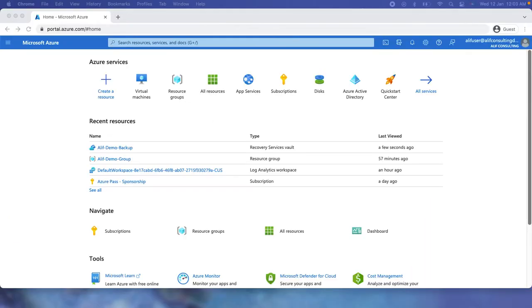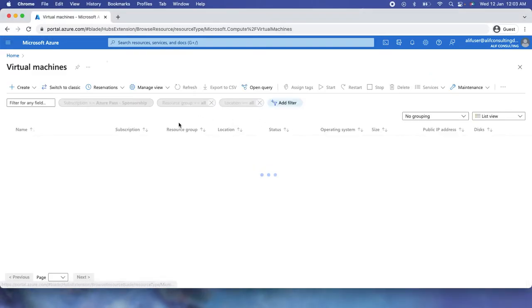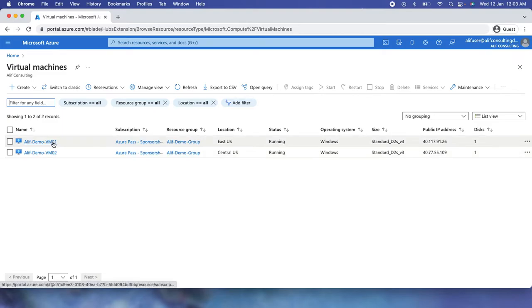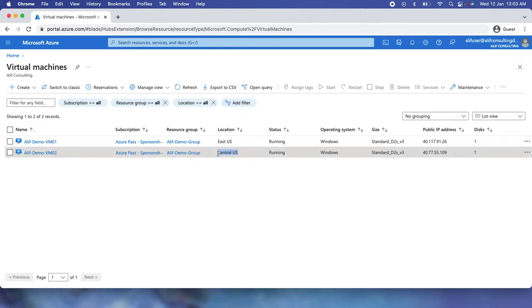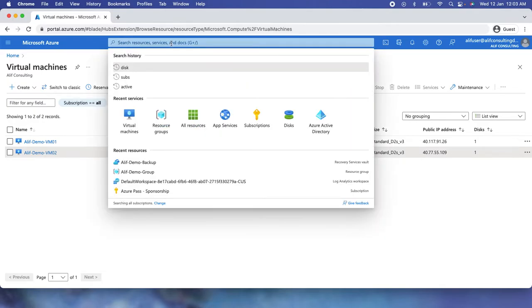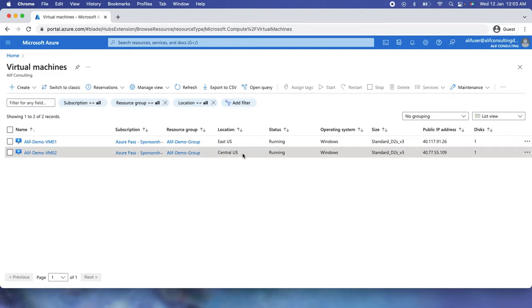Now, in my case, I am already logged in on the Azure portal. So if I go to the VMs, I have two VMs running here, VM01 and VM02. I will enable the backup of VM02. My VM02 is running in Central US. So I'm going to create a backup vault in Central US so that I can enable the backup for this VM.